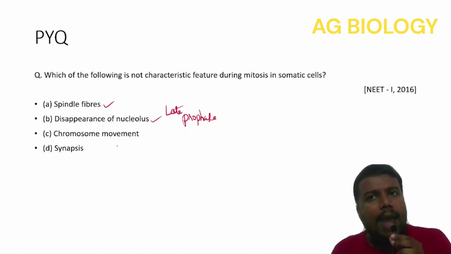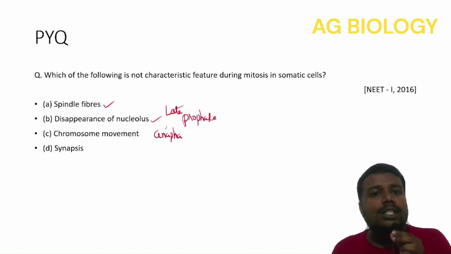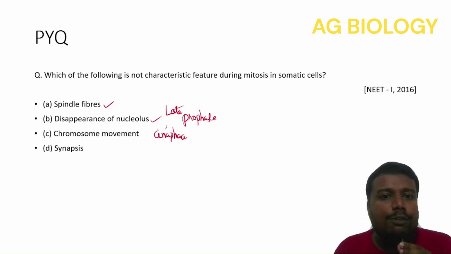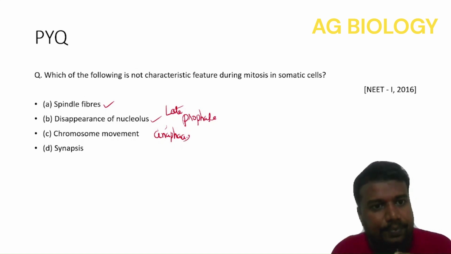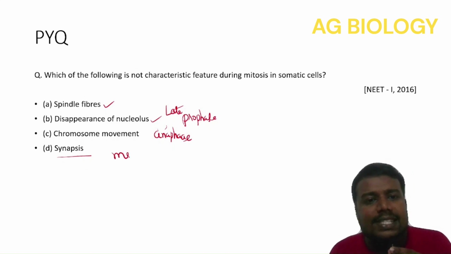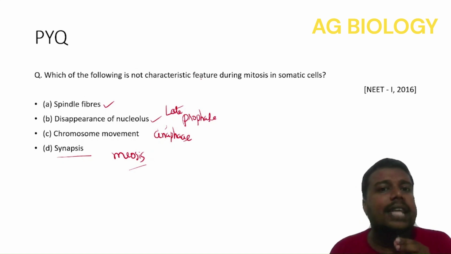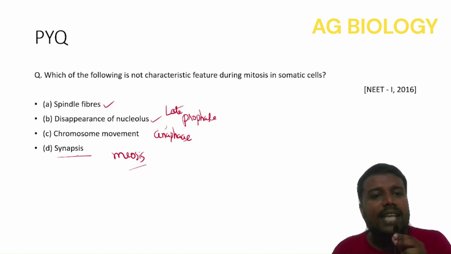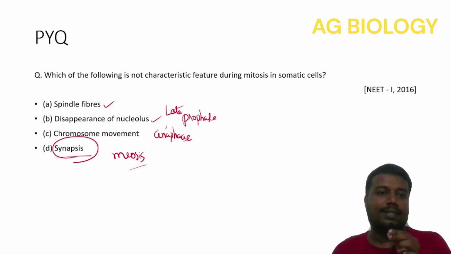Chromosome movement: backward movement happens at which stage? Anaphase. Remember, ana means backward. So anaphase is characterized by backward movement of chromatids towards the opposite poles, right? Synapsis: we haven't discussed this so far; it happens in meiotic cells, in meiosis. So what is not a characteristic feature of mitosis in somatic cells is synapsis.